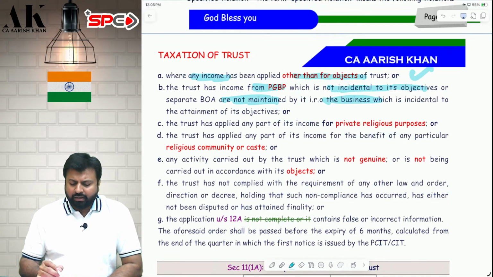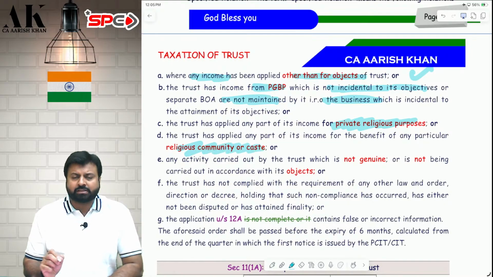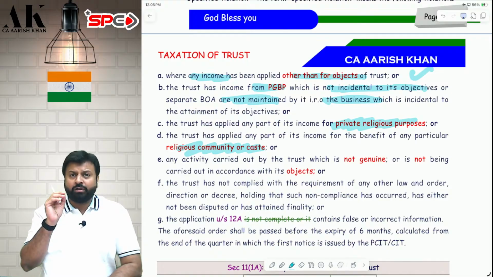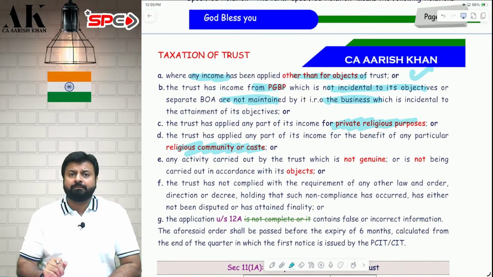Third, if the trust has applied this income for any private religious purpose. Fourth, if the trust has applied the income for any religious community or caste, not for the general public at large, but only caste driven, community driven, it is not allowed. It will be considered a specified violation.